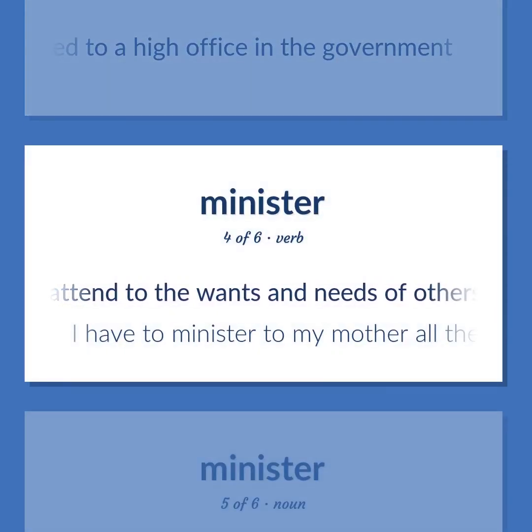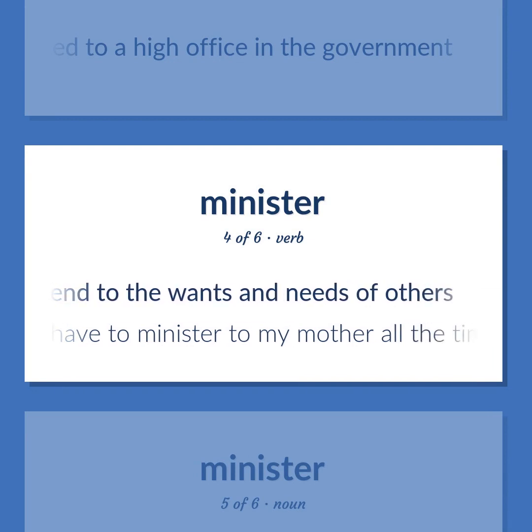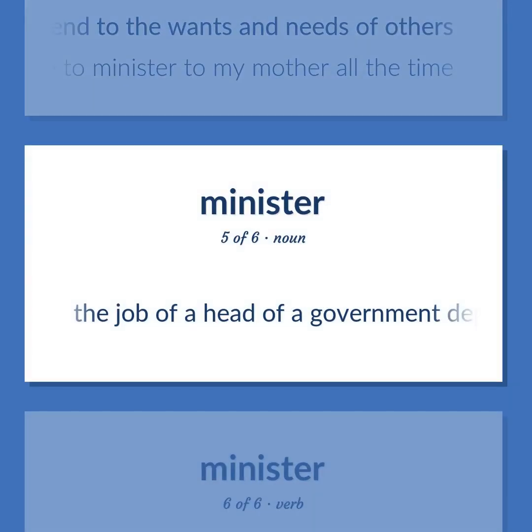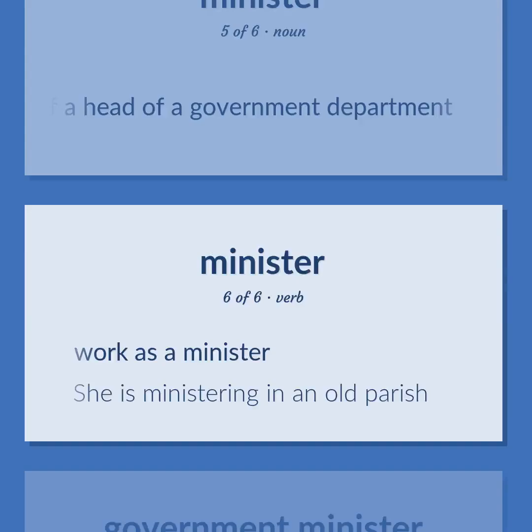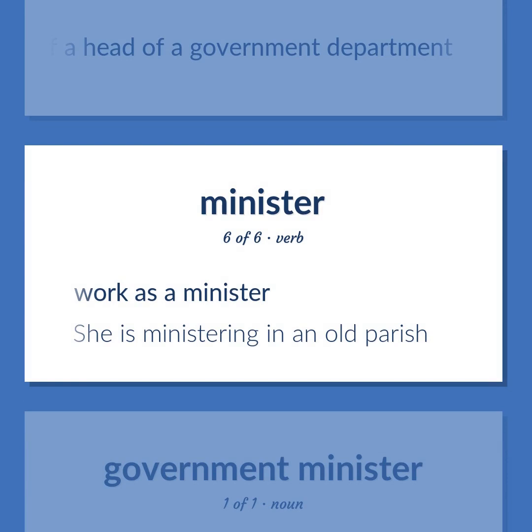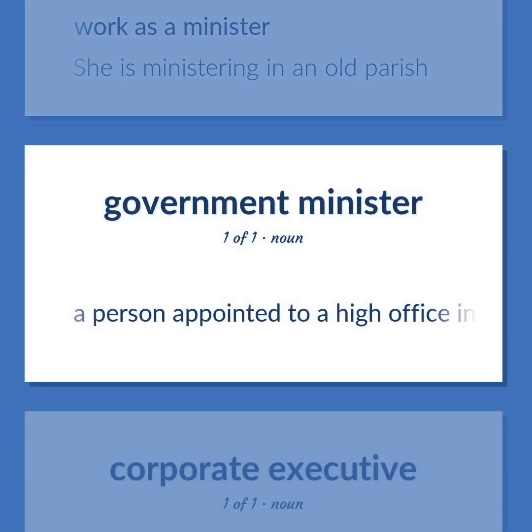Attend to the wants and needs of others. I have to minister to my mother all the time. The job of a head of a government department. Work as a minister. She is ministering in an old parish. A person appointed to a high office in the government.